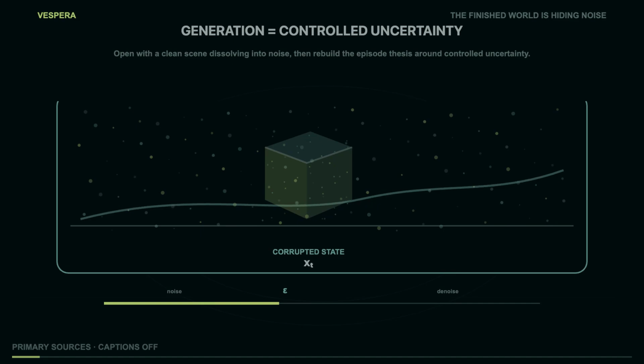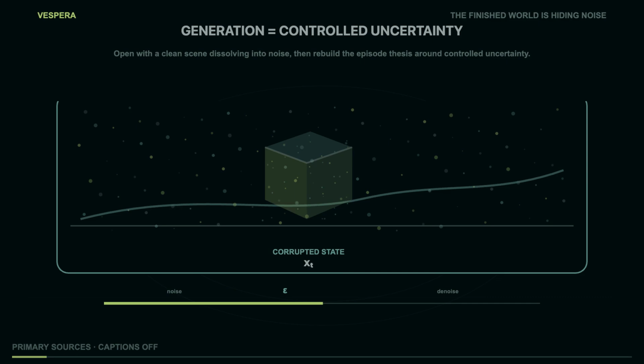We will derive the forward noising equation instead of waving at it, follow the reverse objective all the way to sampling, and then add the practical machinery: conditioning, guidance, latent spaces, DDPMs, and flow matching. After that, we will examine two very different systems. MiniMax H3 is documented as a multimodal generation system that jointly works with video and audio latents. Genie 3 is presented by Google DeepMind as an interactive world model that responds to actions and promptable events. Both can generate moving images. Only one of those descriptions is already making an action loop the center of the product story.